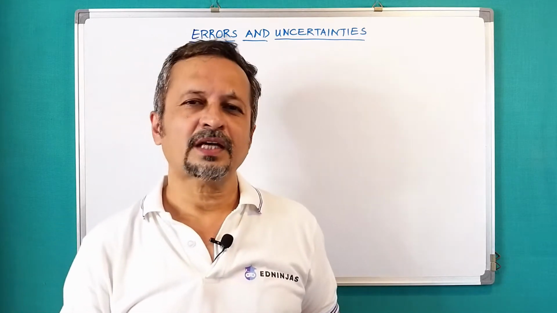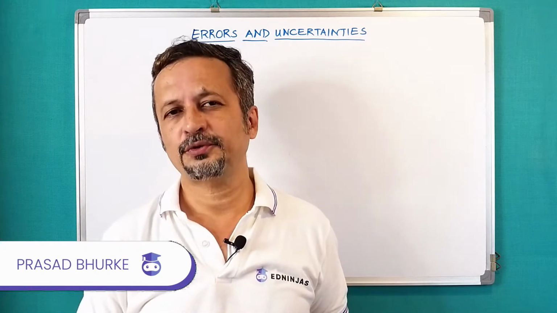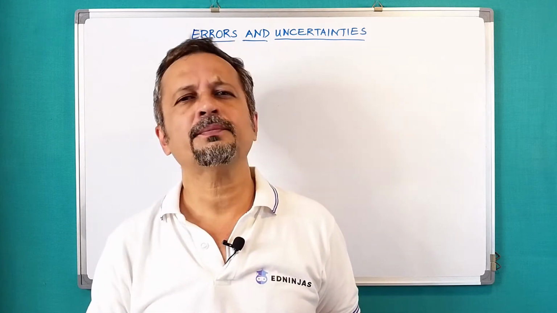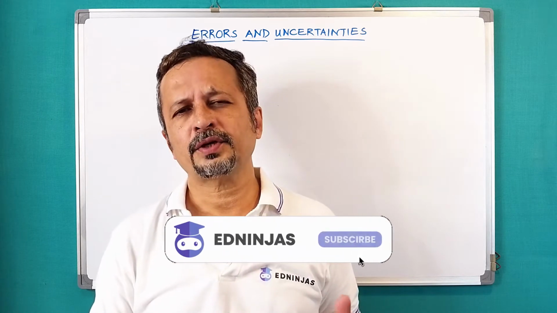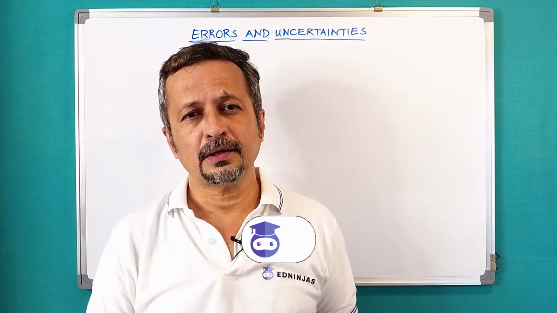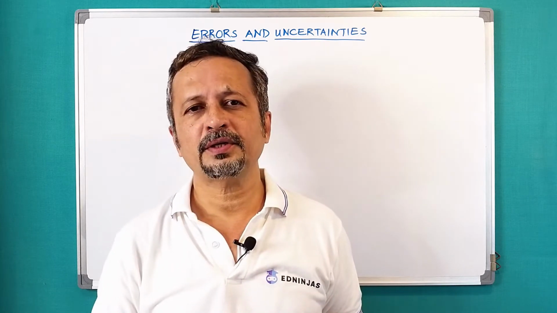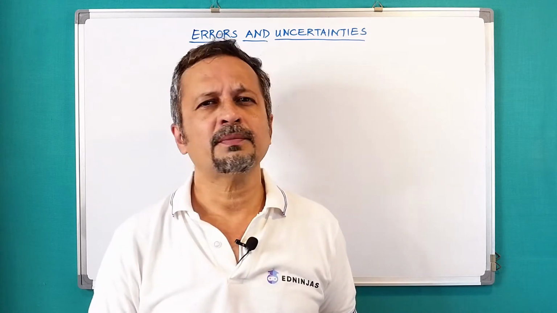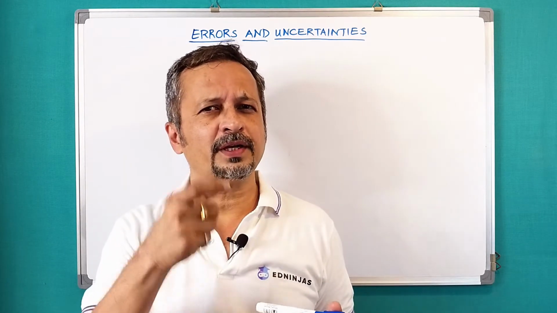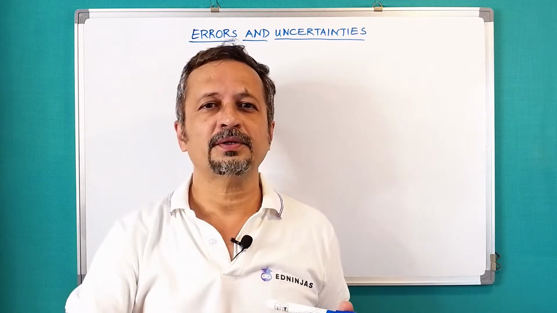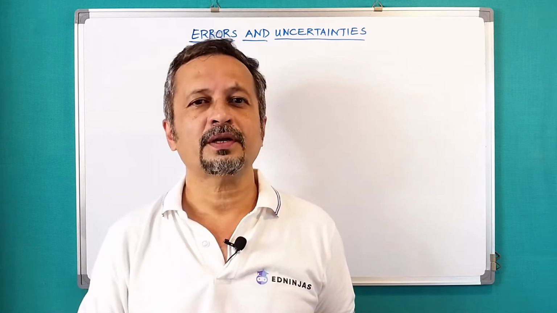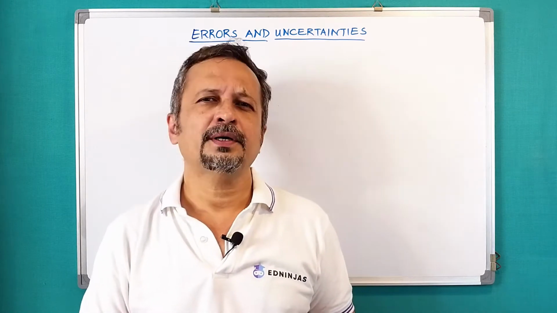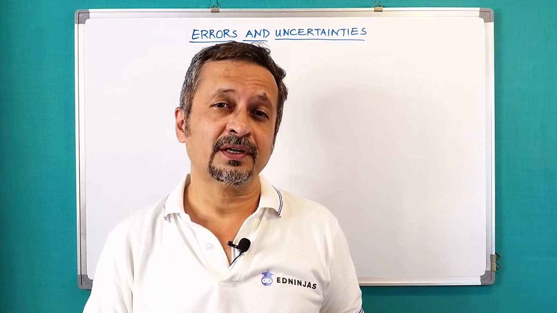Hello friends, in the last video we have seen physical quantities and units, correct? So we need to measure physical quantities, and for that we need to use some measuring instruments, right? Like for example, for measuring length we use a meter scale, or a measuring tape like the one carpenters use, or some ultrasonic instrument, where I can measure the height of this room, where I may not be able to use the meter tape. So there are different ways of measuring lengths and distances.